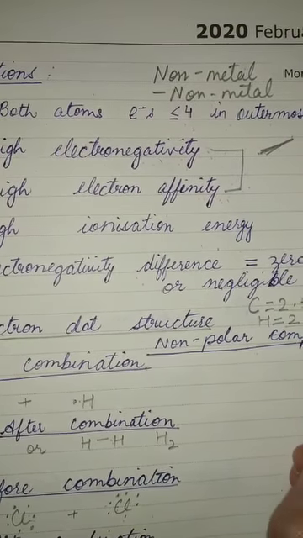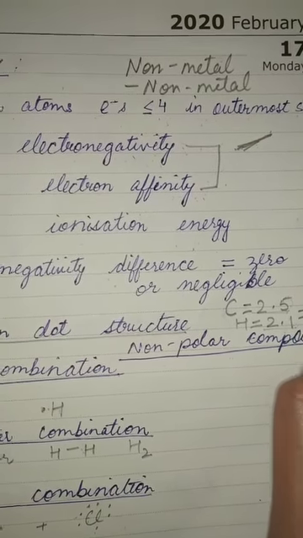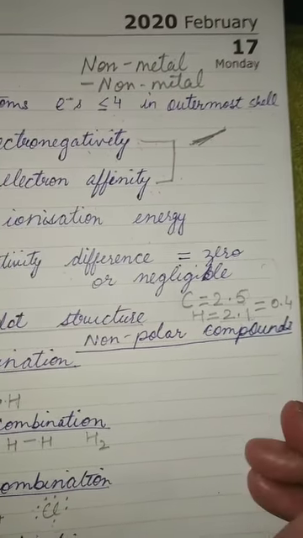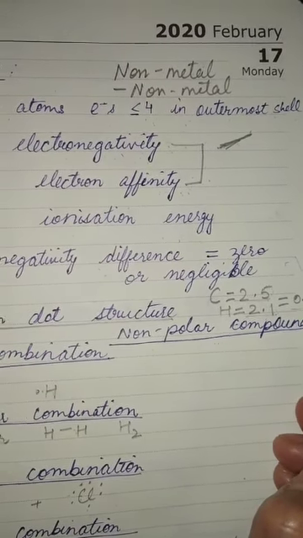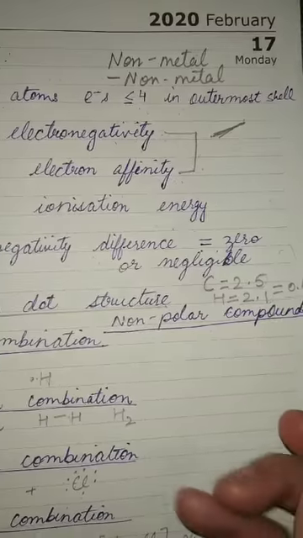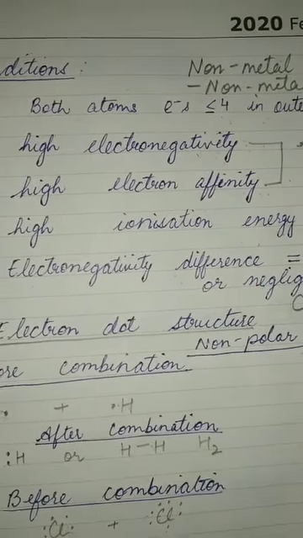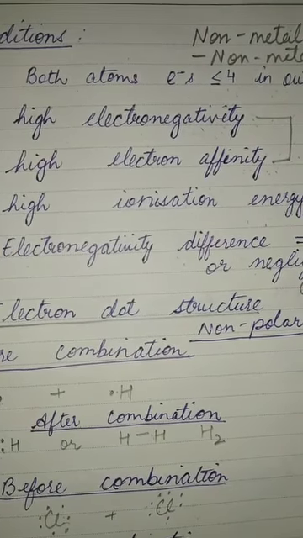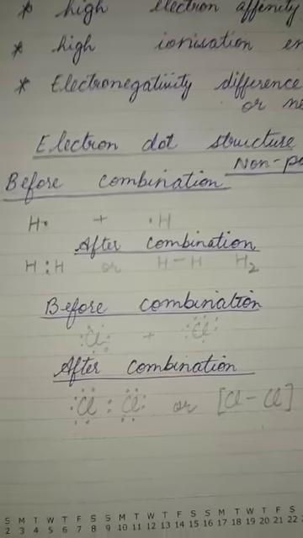But if we talk about the difference, the difference is somewhat 0.4, which is negligible, right? So we can neglect it, somewhat 0 only. So that means it is favoring the covalent bond to be formed, right? So this is what is meant by electronegativity difference.